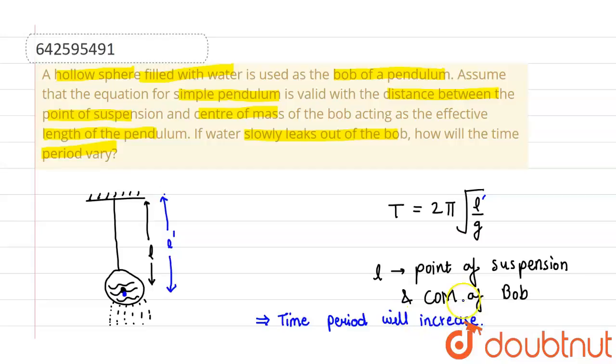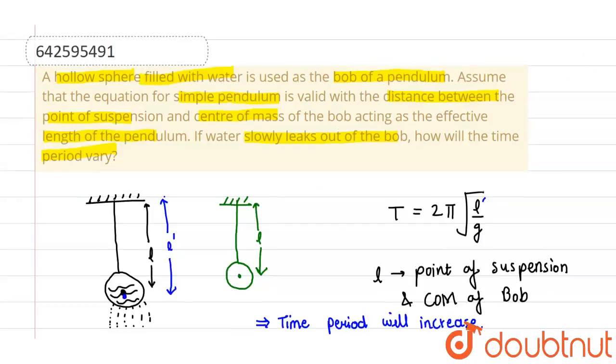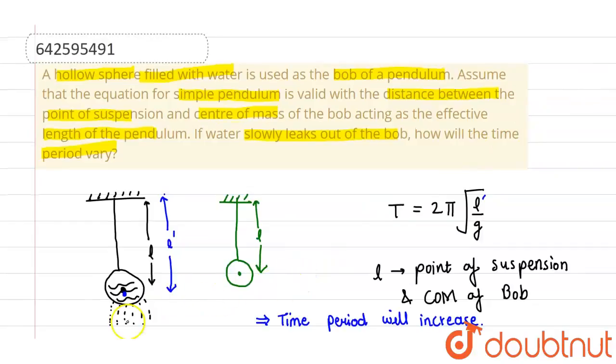Now the time period will increase till the moment all the water comes out. As soon as the bob becomes empty, so there is no water inside this, the center of mass will again shift to its original position. So now L dash becomes L, and the time period will decrease again. So first the time period will increase as the water is leaking out. Then suddenly, as soon as the last drop of water comes out, the center of mass will shift to its original position, and then the time period will decrease.